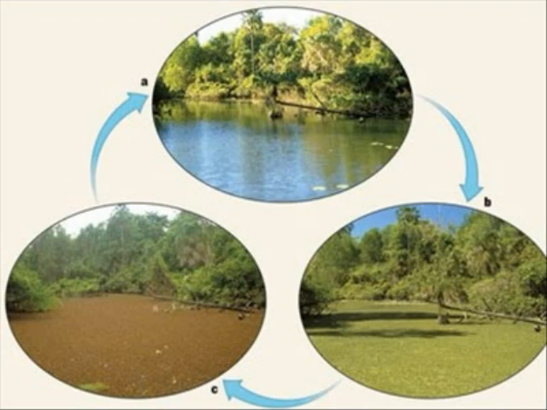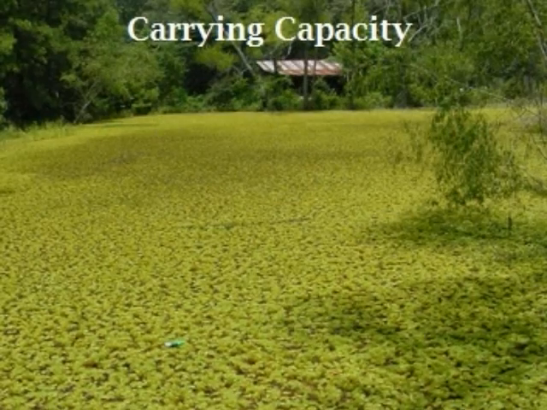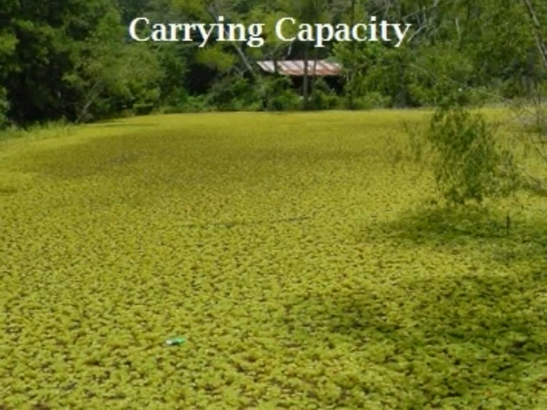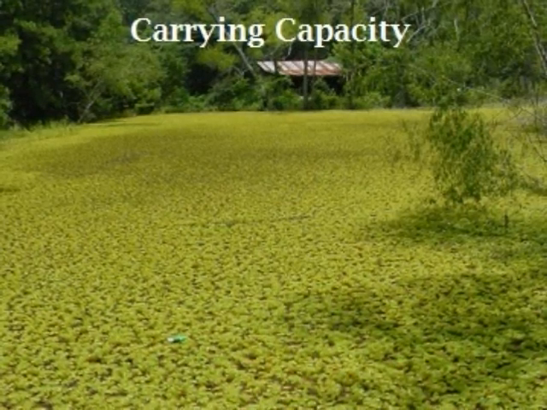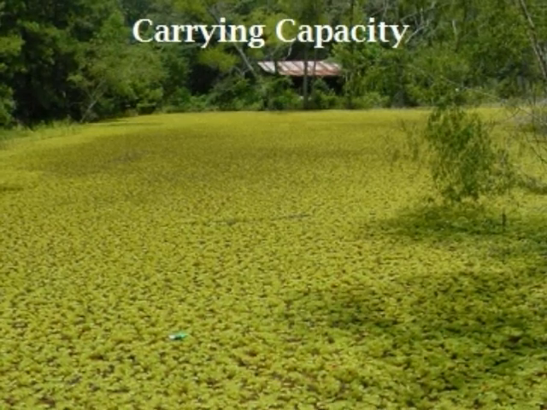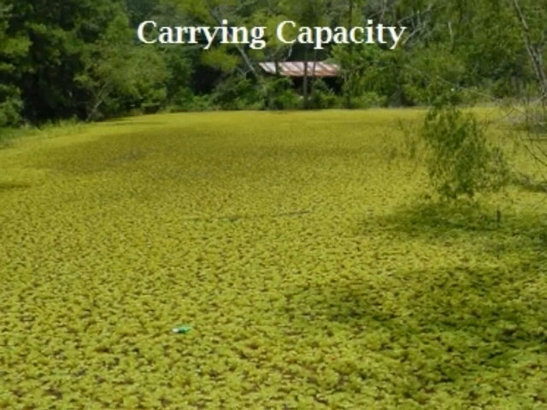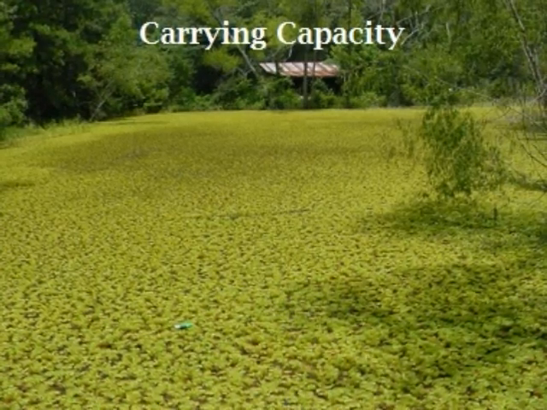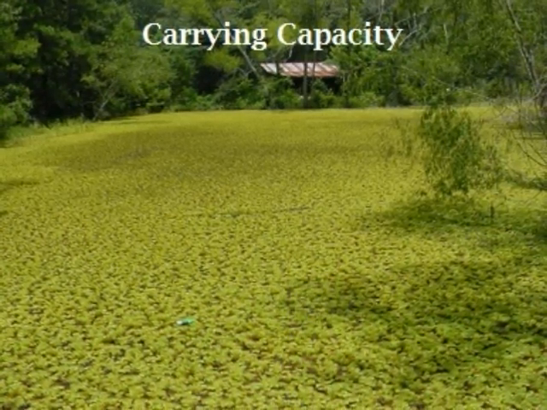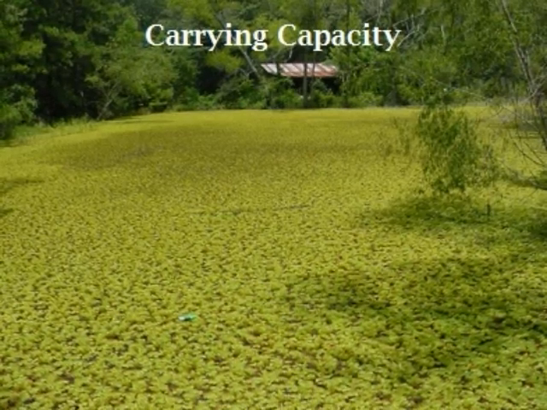4th trophic level. The carrying capacity of Salvinia in an impacted reservoir, meaning that it has higher nitrogen levels, is 36.4 grams of dry mass per meter squared, while the carrying capacity of Salvinia in a non-impacted reservoir is only 3.0 grams of dry mass per meter squared, which is a 33.4 gram difference.